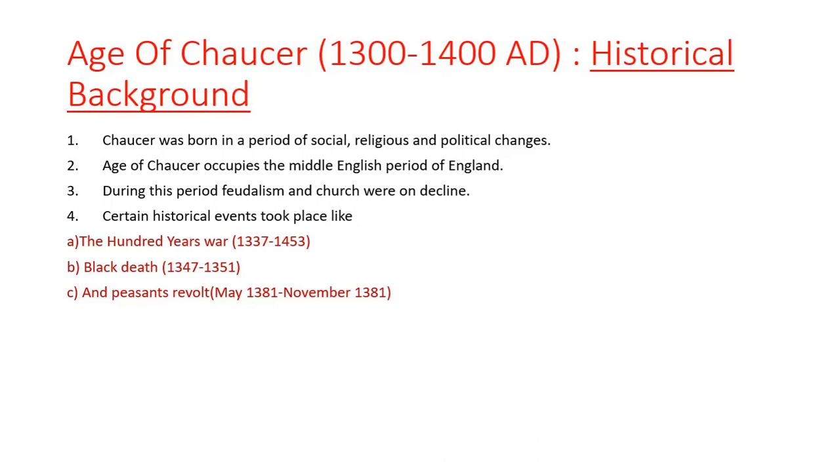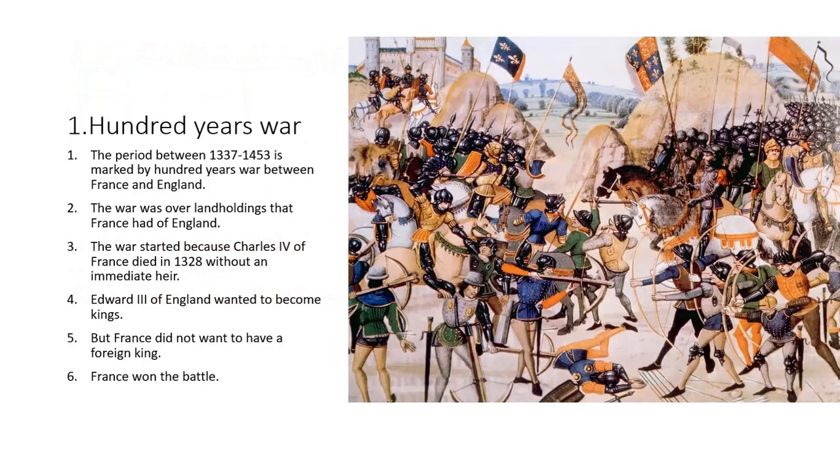Now remember, the three major events which took place at this time are the Hundred Years' War, the Black Death and the Peasants' Revolt. So we'll be taking these three events in detail. Let's start one by one. So let's start from the 100 Years' War. I'll be explaining these three events in detail, class. Starting with the 100 Years' War.